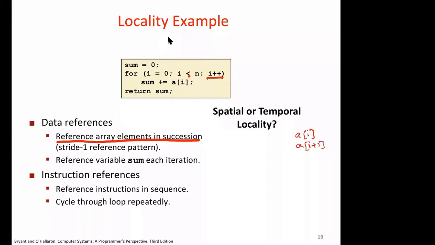Spatial, I think so. Yeah, Aditi? Hello. Yes, what is it? Sir. Spatial. I think spatial. Okay, right.